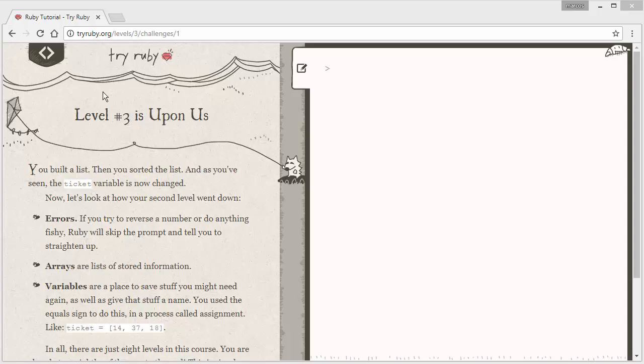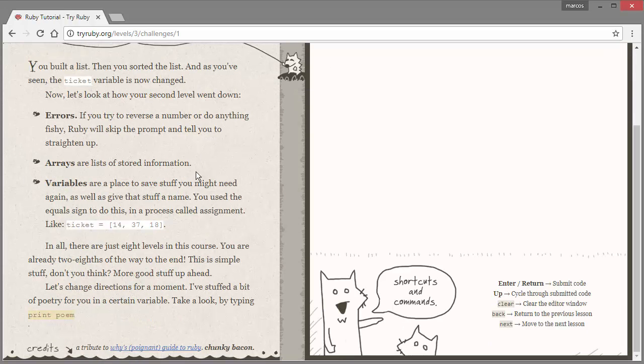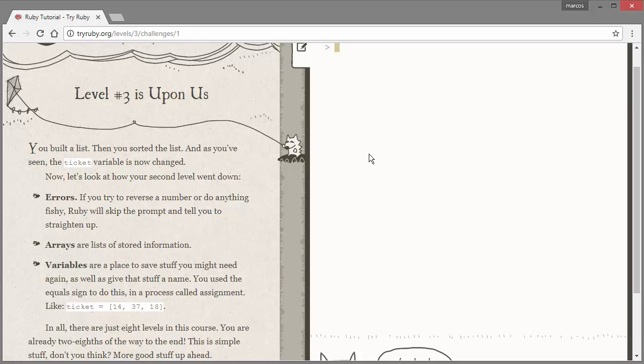Alright, so every page on the new level is basically like a recap. So we're just going to skip over this. If you want to see what we did in the previous episode, make sure to go check it out. I'll have an annotation in the top right of the screen. Alright, so we're just going to skip through this. Next.